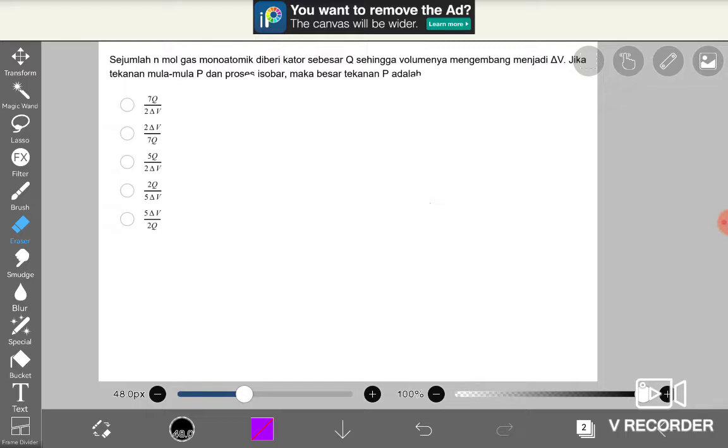In this moment, I will try to give the solution of the UTBK 2021 for the physics subject. Okay, I will read the question.